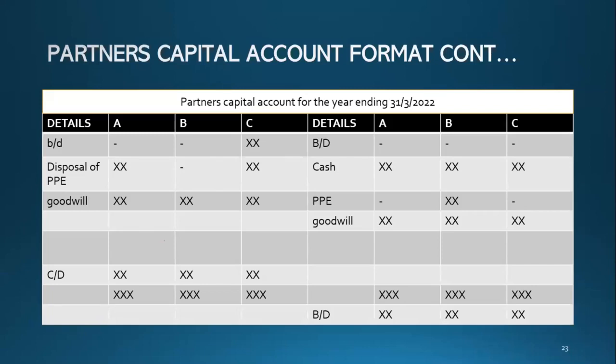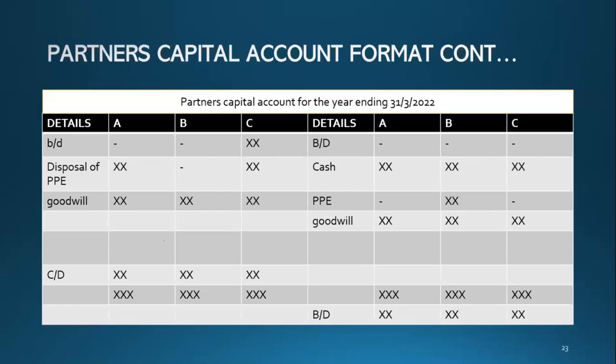In credit side, first row, brought down balance. It shows the opening balance of the capital account. And then you have cash. Cash means any additional capital invested by the owner, by the partner.